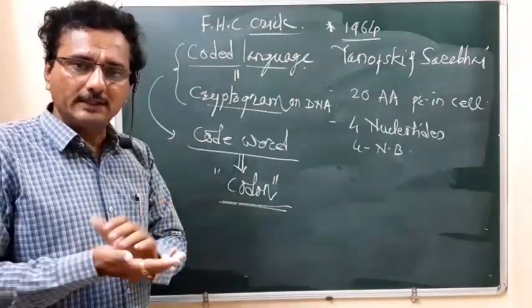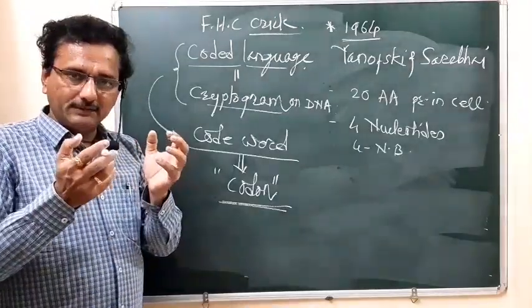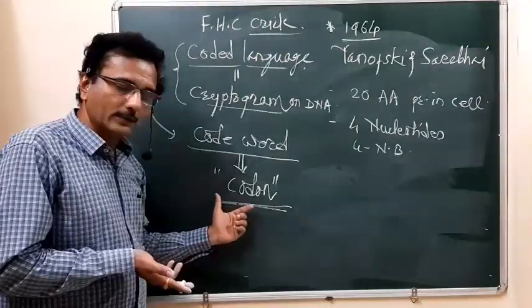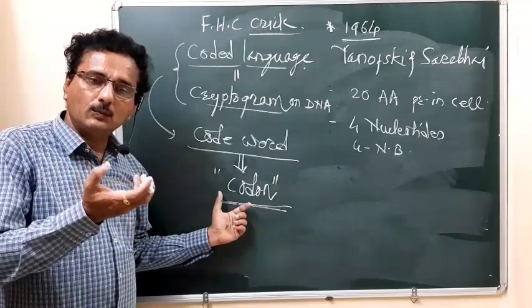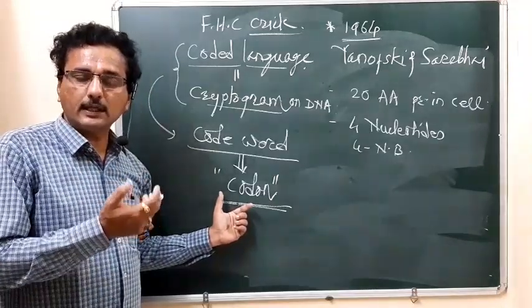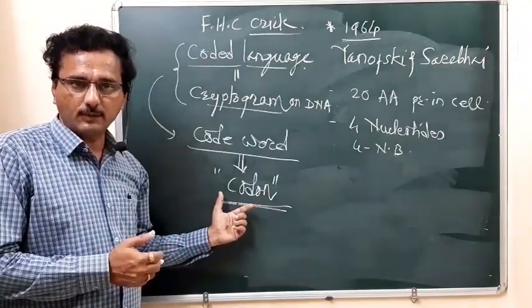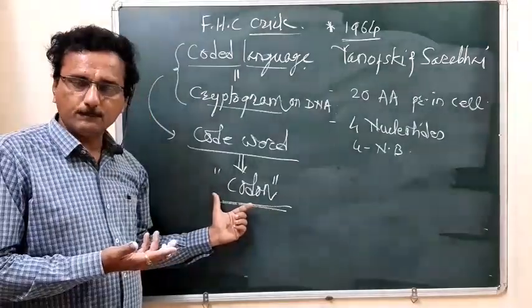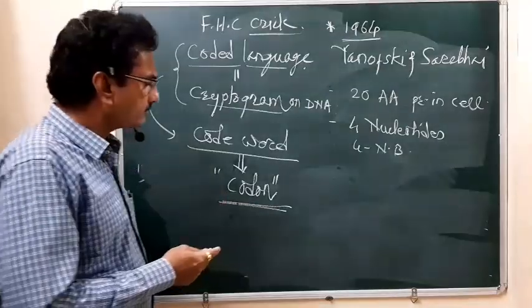The possibility will be checked later on, and it will be proved how many nucleotides form a codon and how they encode a specific amino acid.